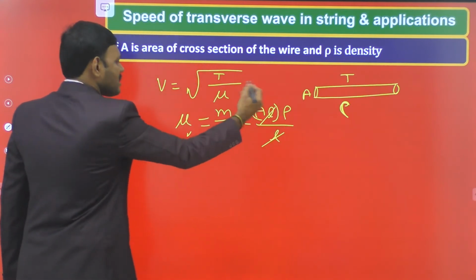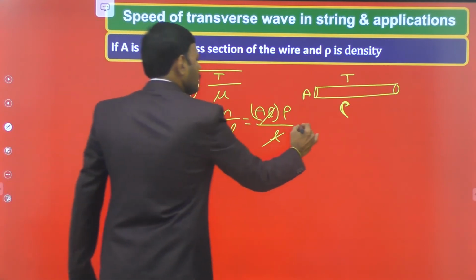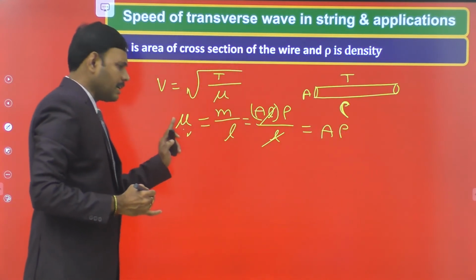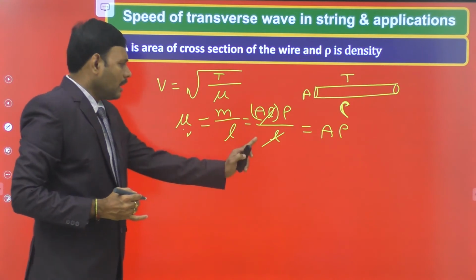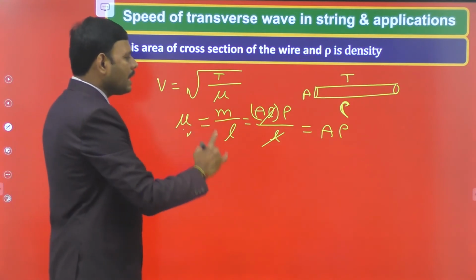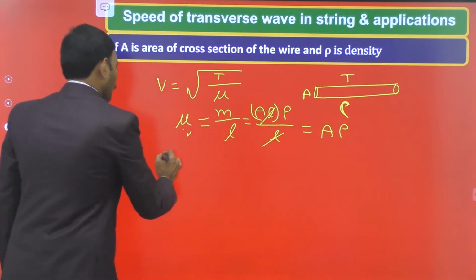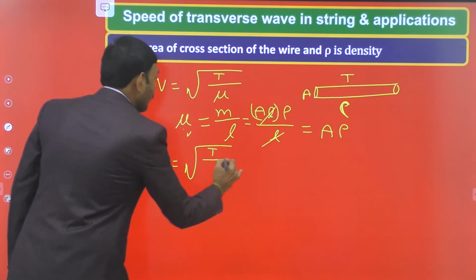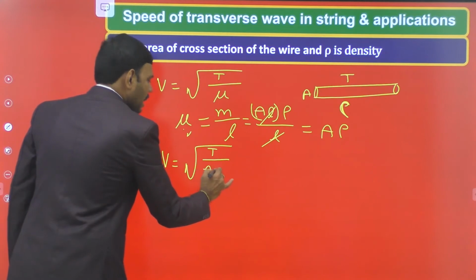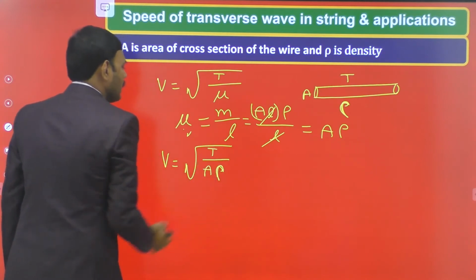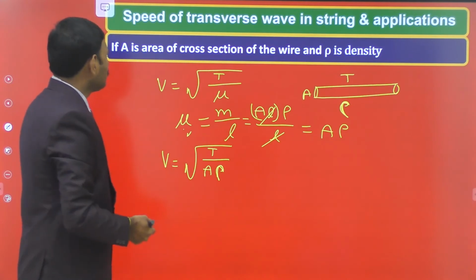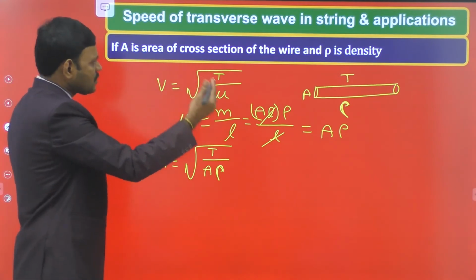So linear density mu is also equal to A into rho, area of cross section into density. Then V is equal to square root of T divided by mu, where mu is A into rho. So this is one modification in the expression of velocity of transverse waves in a string.